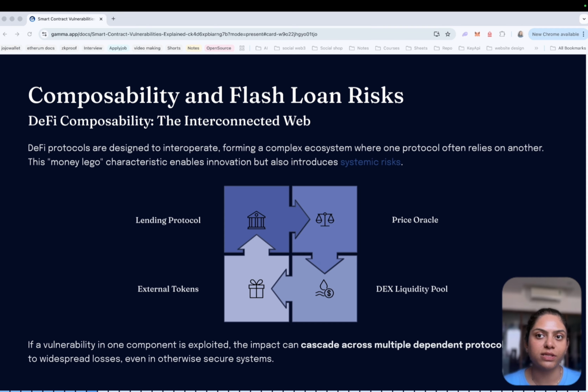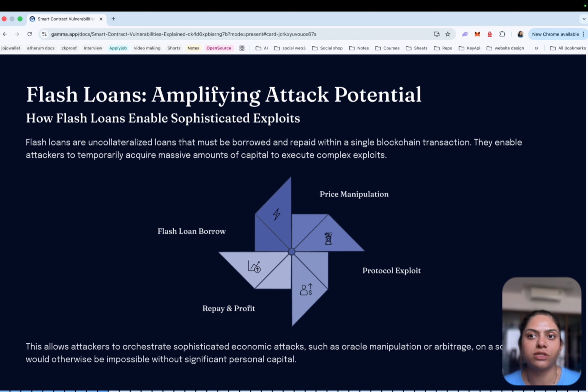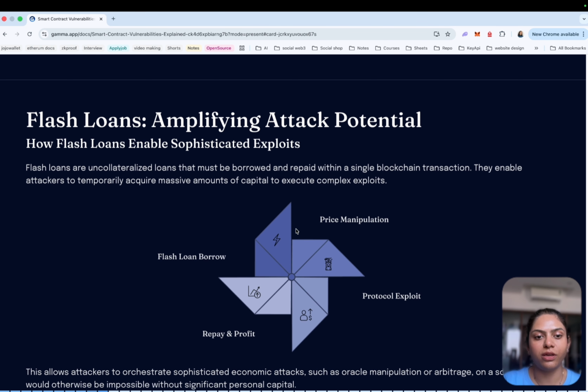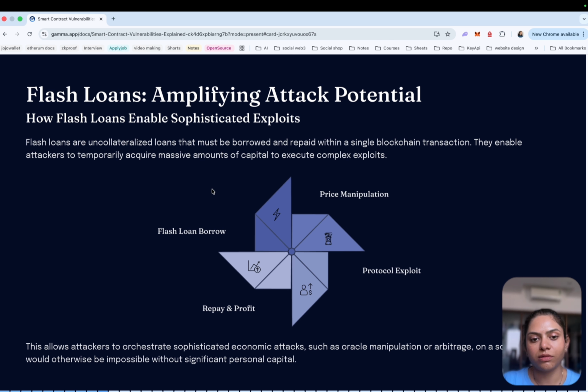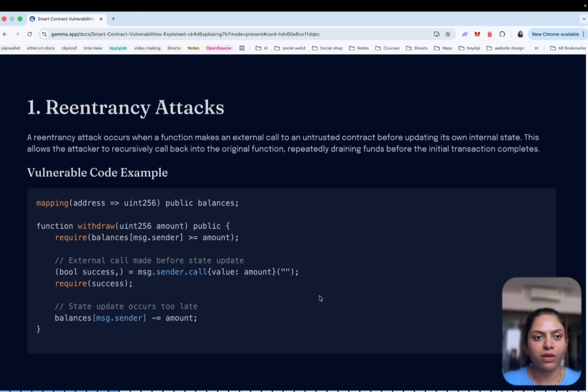Developers building DeFi systems are not just writing code. They are designing the financial infrastructure that operates in a fully adversarial environment. Every function, every state change, and every external interaction must be designed with the assumption that someone will try to break it. So here in the flash loan attack: flash loan borrow, price manipulation, protocol exploit, and repay with the profit.